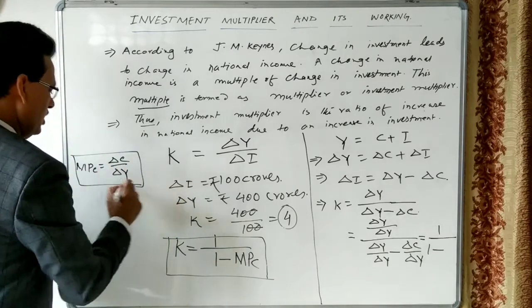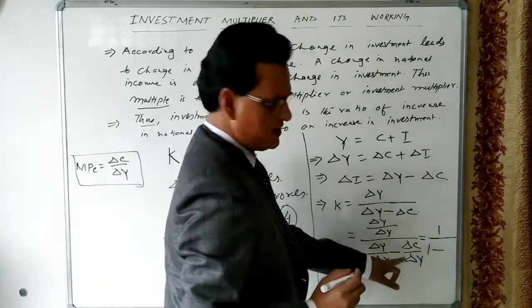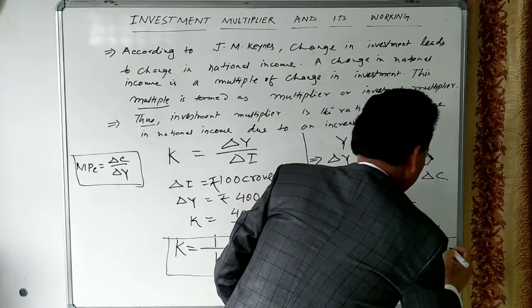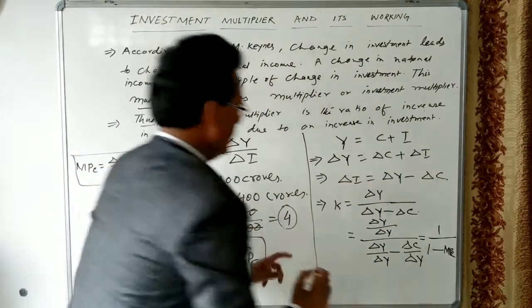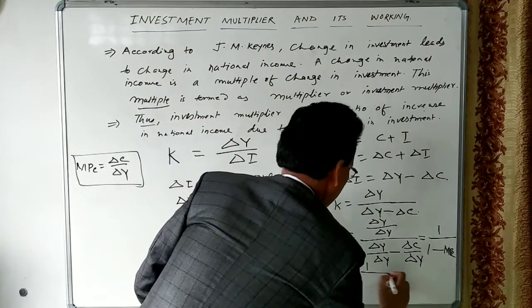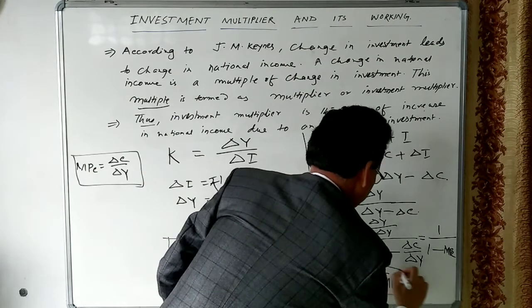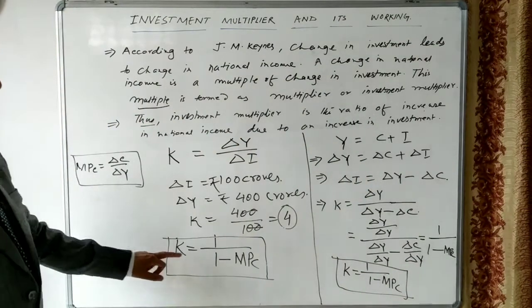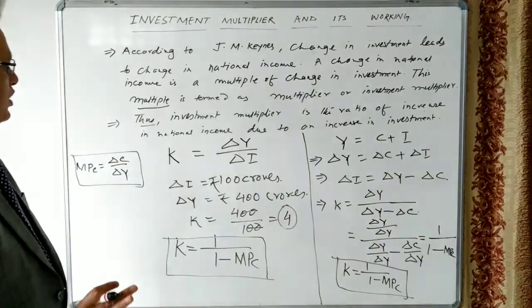This formula we have already discussed earlier. So at the place of delta C divided by delta Y, we can write MPC. So K is equal to 1 upon 1 minus MPC. I think this formula is clear.